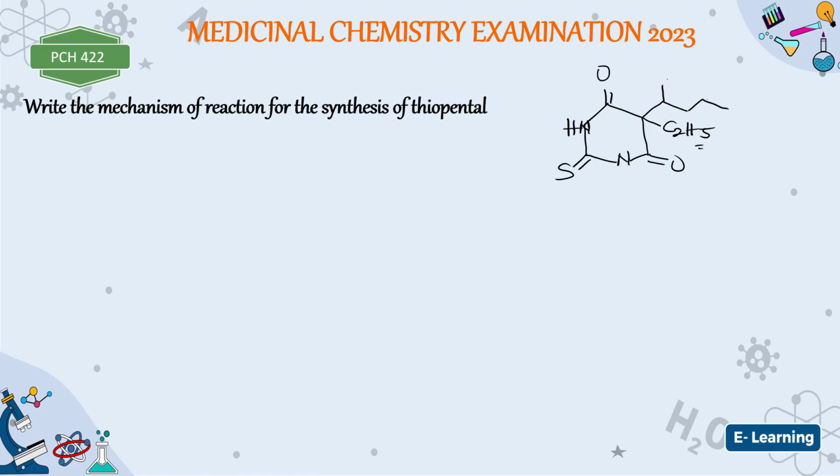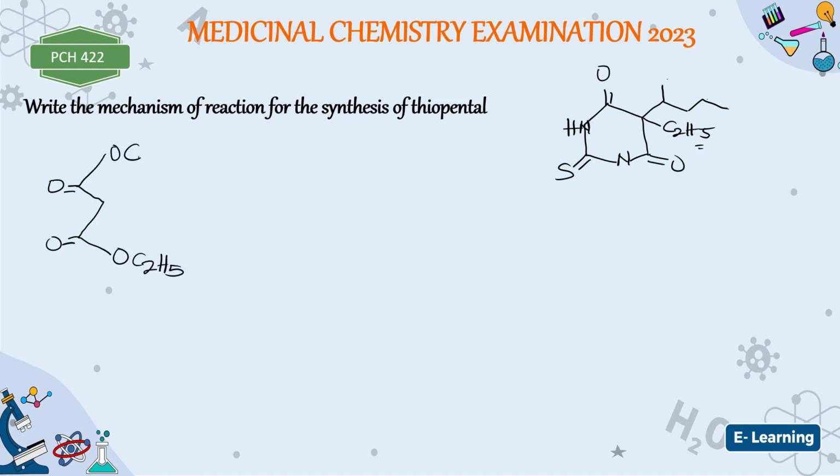Now we use dimethyl malonate, or is it diethyl malonate? So it's something like this, which we have double bond oxygen, and then you have OC2H5.